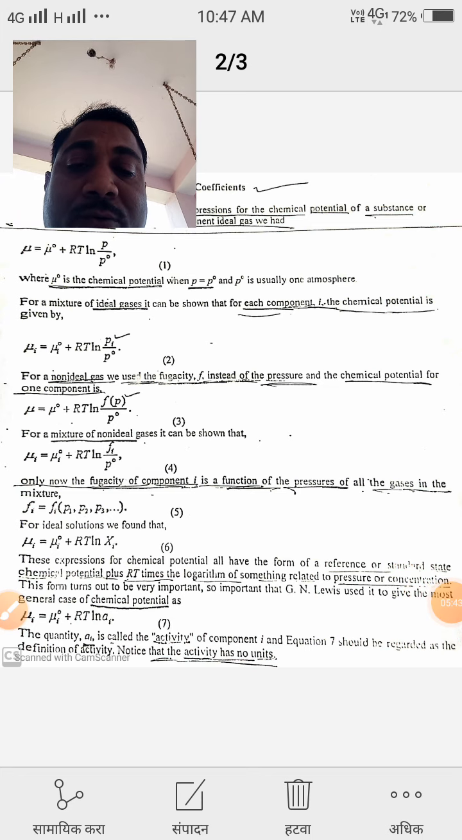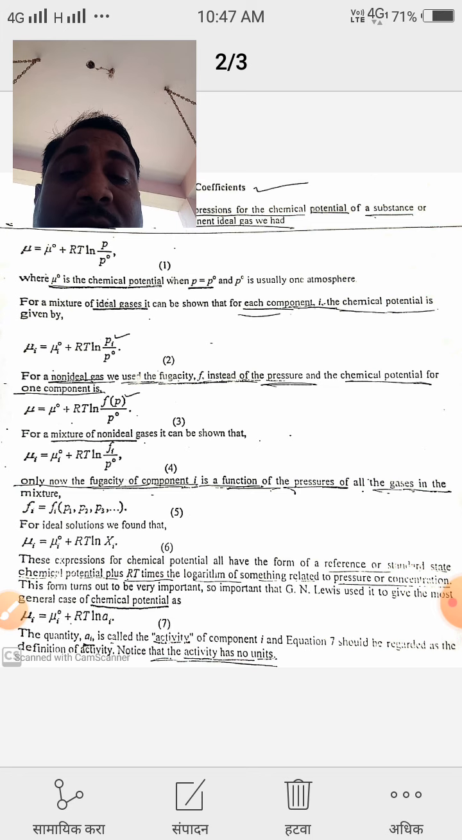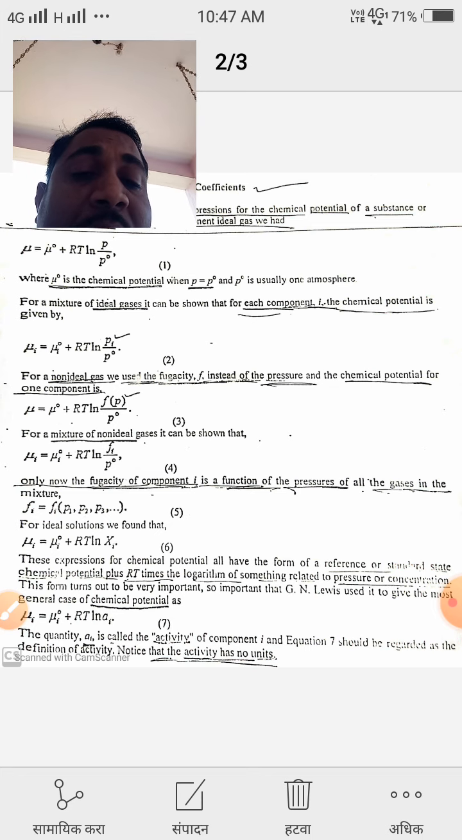For an ideal solution we found that mu I is equal to mu I naught plus RT ln of Xi. This expression for chemical potential has the form of a reference or standard state chemical potential plus RT times the logarithm of something related to the pressure or concentration. This form turns out to be so important that G. N. Lewis used it to give the most general case of chemical potential.